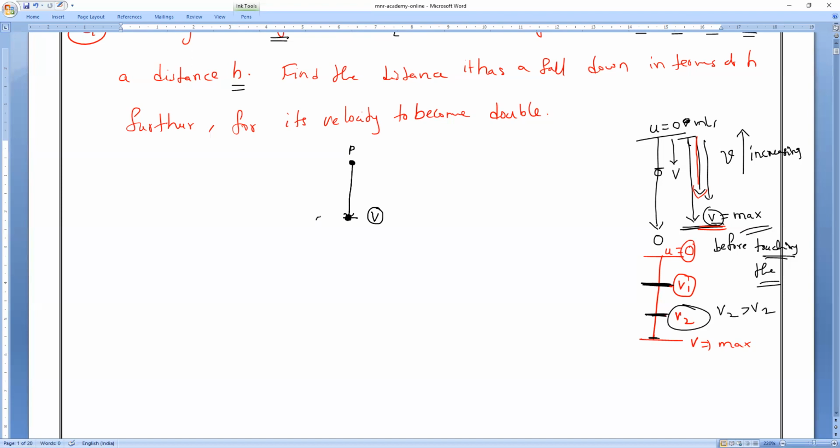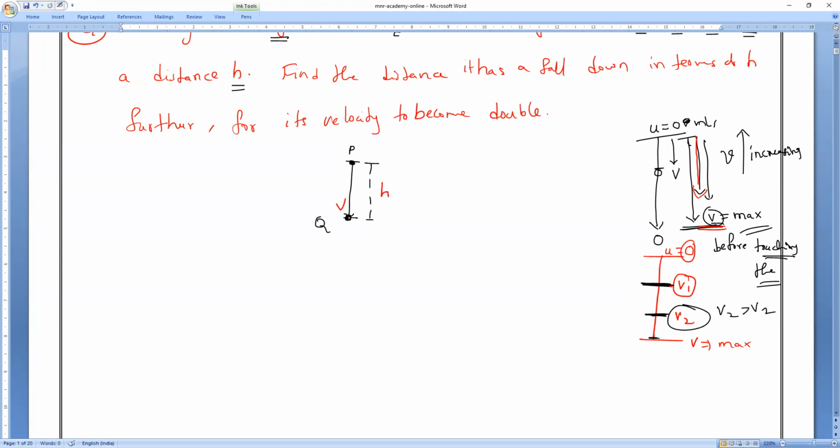Let me assume this point is Q. And what is the distance traveled till that point, which they have given in the question? H. So the velocity is V and the distance traveled to that point Q is h.